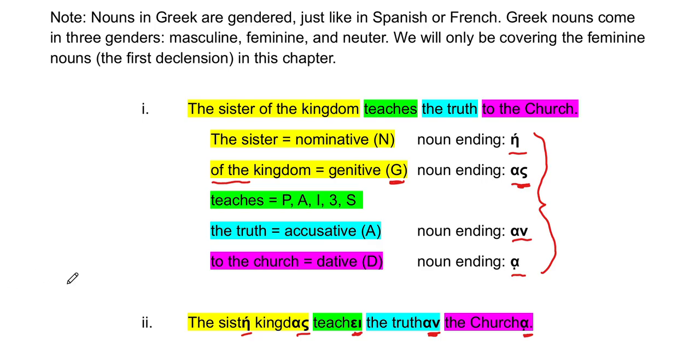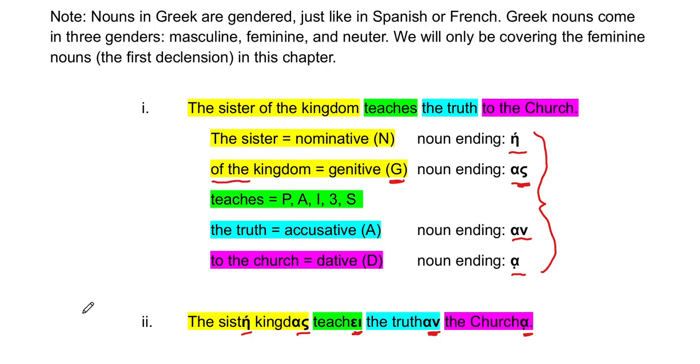So every time I see alpha sigma, I should know that means of the, it should be in there somewhere. Or is it not that direct? For right now, yes. That alpha sigma is a genitive ending. Okay, so I'm going to move on.